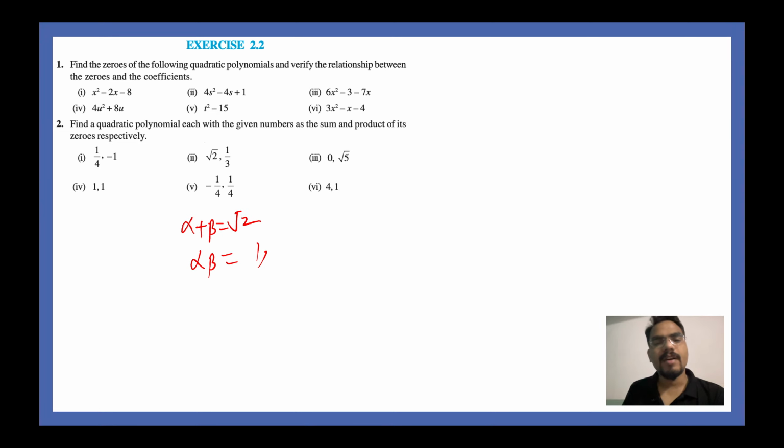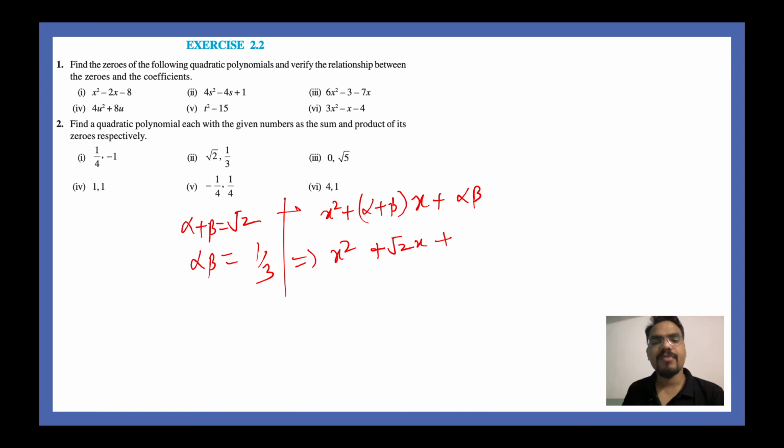Now if you want to write out the polynomial which can be formed with alpha and beta, all you have to do is simply use this equation: x square minus alpha plus beta times x plus alpha beta. If you substitute the values, we get the polynomial as x square minus under root 2x plus 1 by 3. If you want to solve it further, you can, or else no need to do it. So this is how you find out the polynomial by using just the roots of the polynomial.